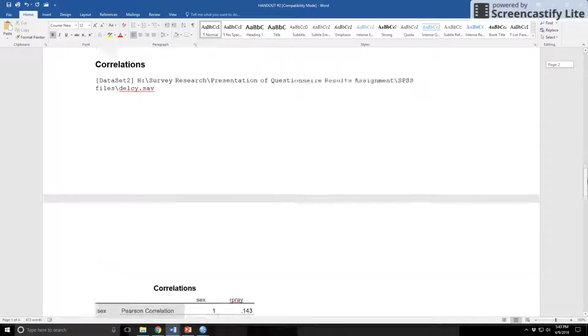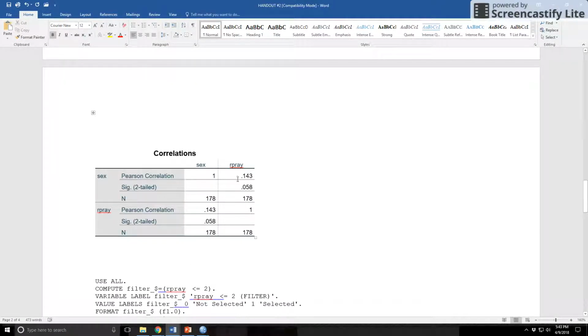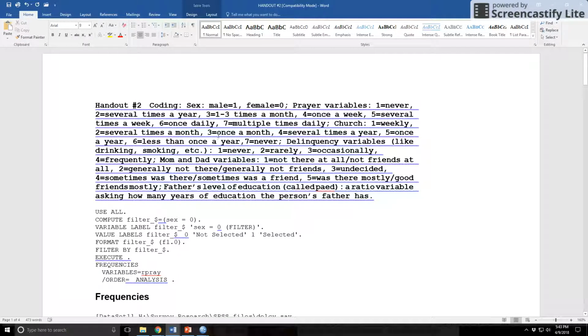So being a positive number, that means the ones were higher on this variable scale. What does it mean to be higher on the prayer scale? Multiple times a day, you're doing it more. So again, if you can picture just a list of individuals, their sex is listed here, 0s and 1s. Over here is listed their response to the prayer variable. Every time there was a 1 over here, let's say for males, you saw a higher number over here for the prayer. The 0s, which is of course a lower number than the 1s, had lower numbers.